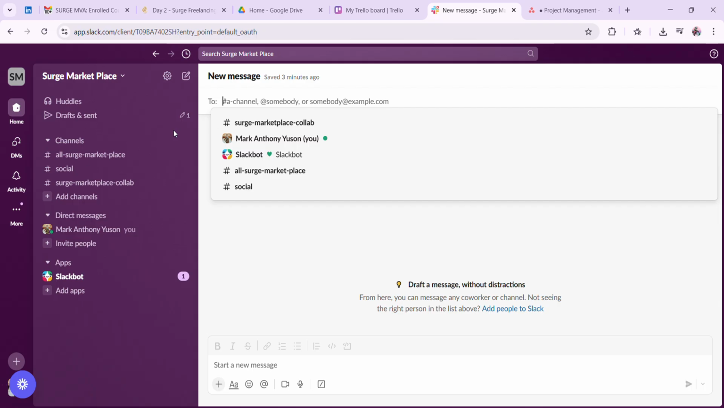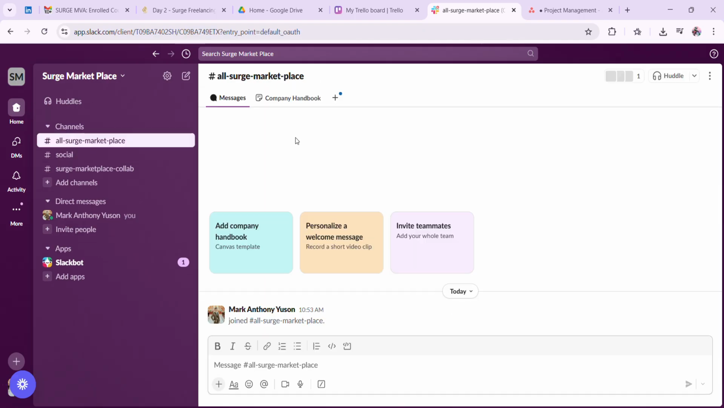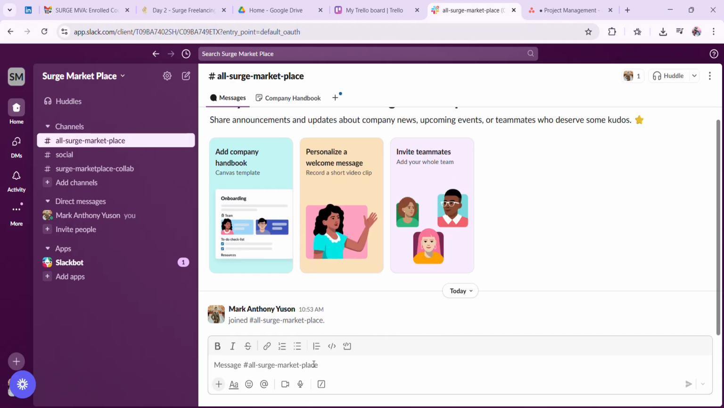Okay, the next one is my Slack. So this is my Slack application. This is for my search marketplace, just address them to anybody when you message. Then search marketplace, you have to put some message on them. Hi,